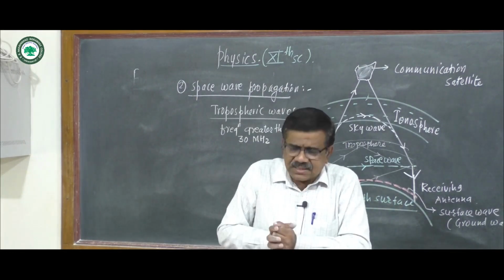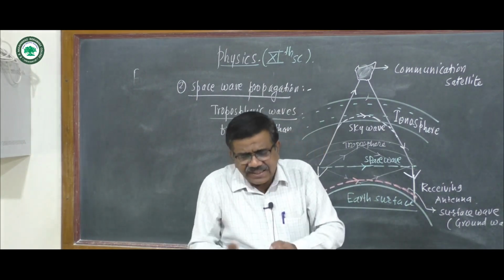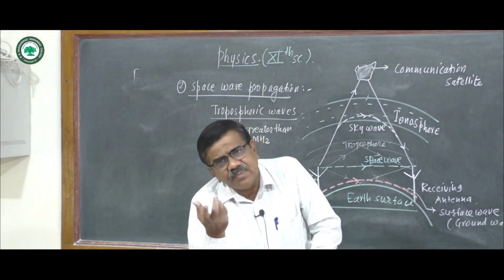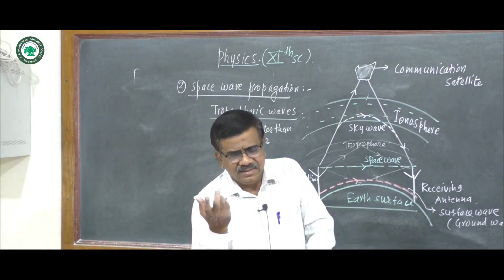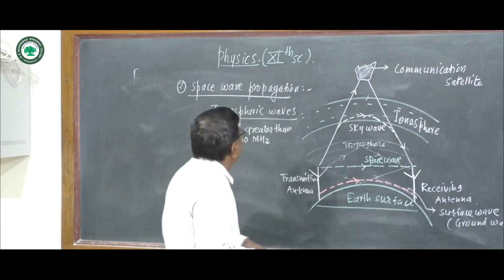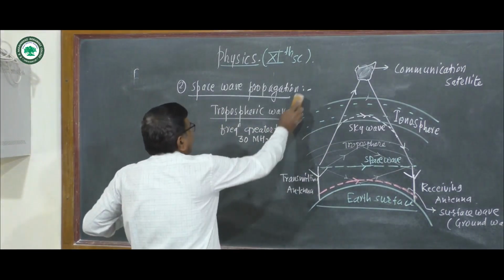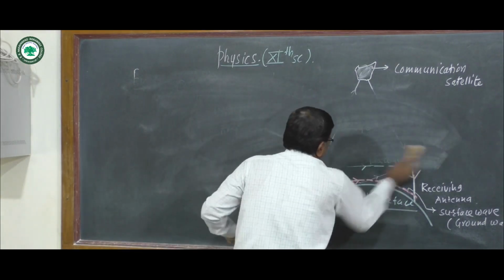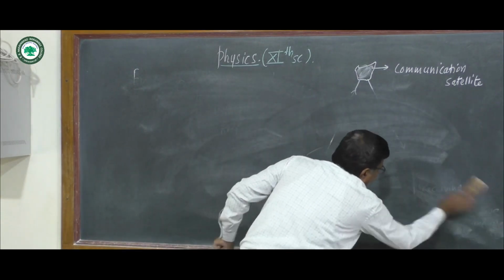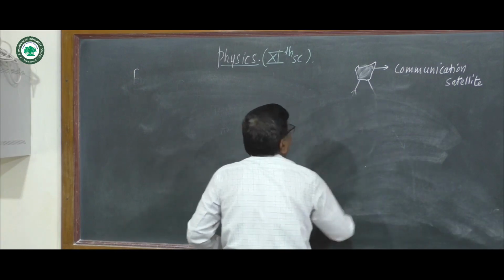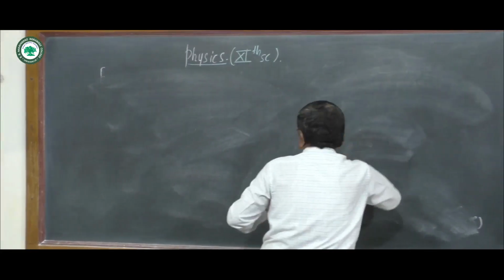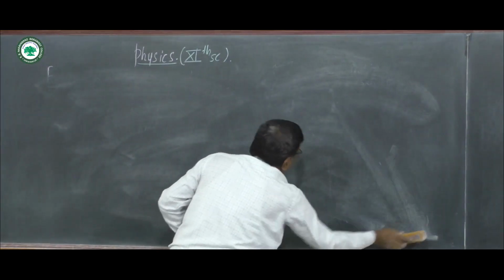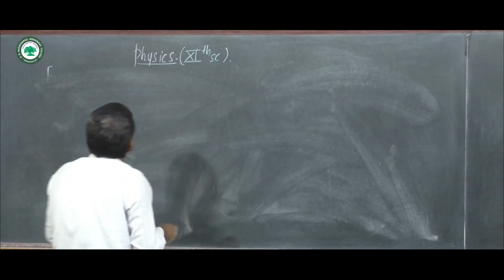For this purpose, TV antennas are mounted on top of high-rise buildings. So firstly we see in the space wave propagation one important topic, that is the range. What is the range of that signal? And then we see why the antennas are mounted on tall buildings. Firstly we see the range.